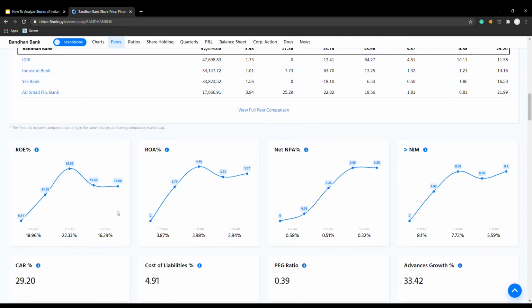The ROA, wow, that's above 1%. It's 3.87. That's quite good. But if you look at the NIM, it's way over 4. It's almost at 8. This is quite bad because research has shown that a company with NIM above 4 will negatively impact a company's ROA and the ROE.